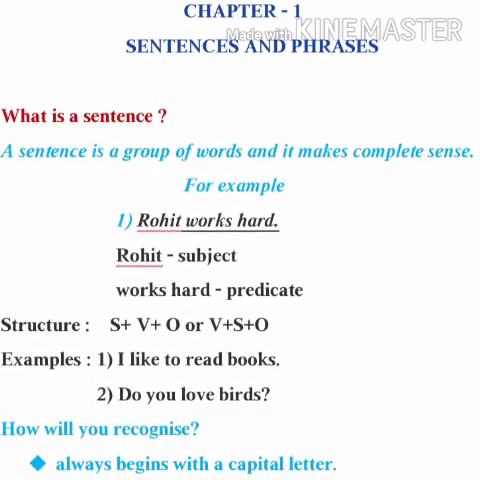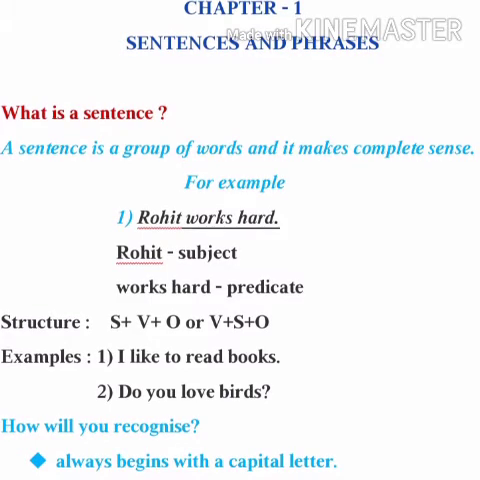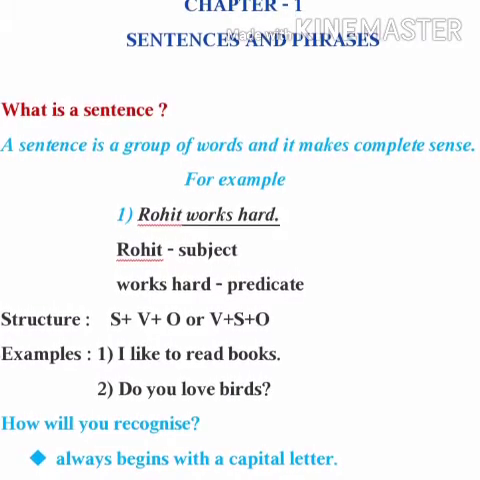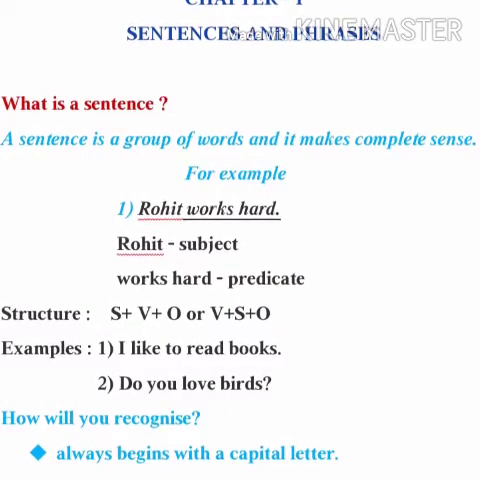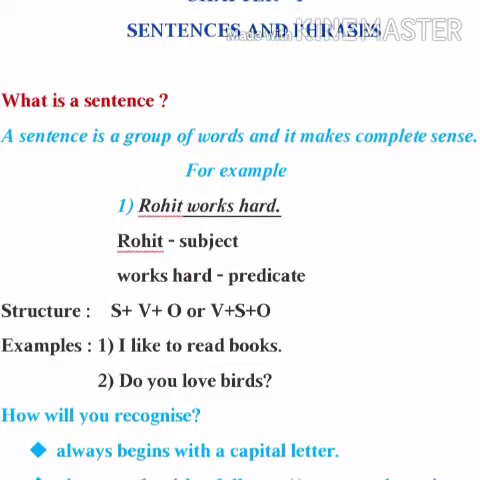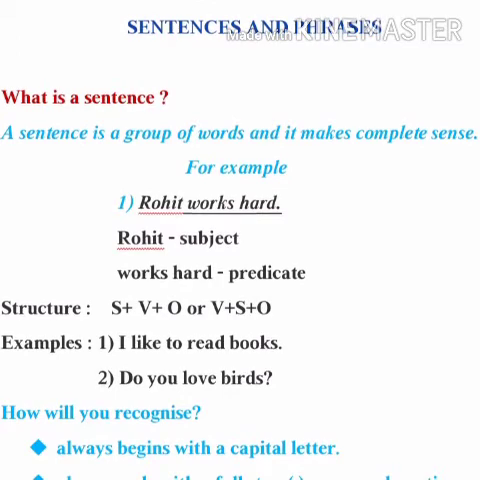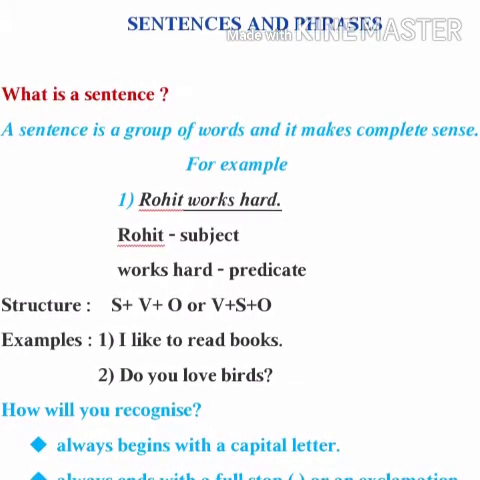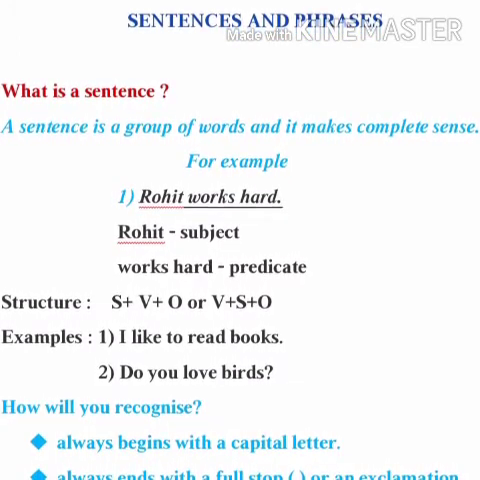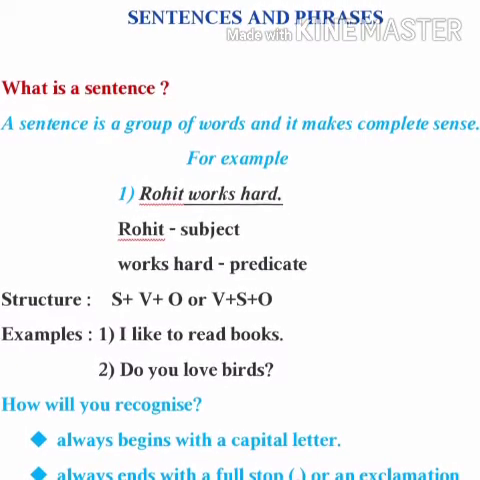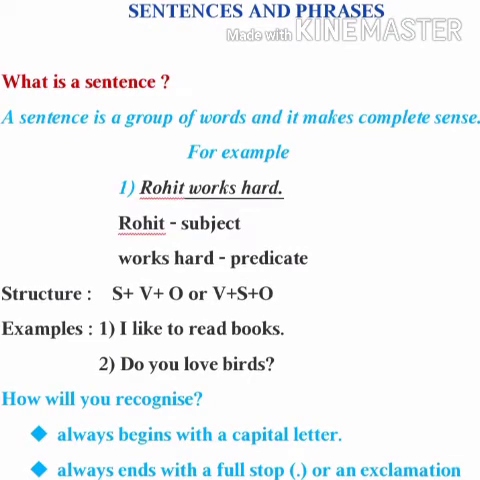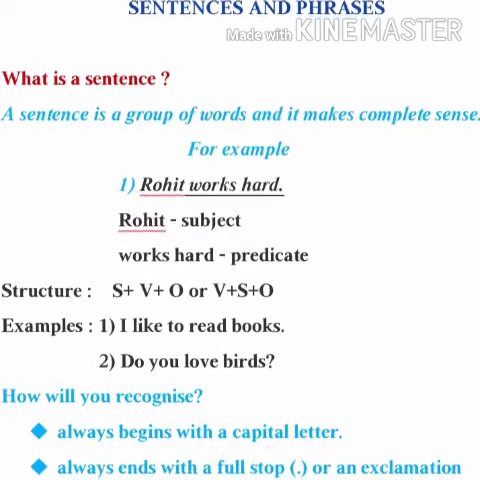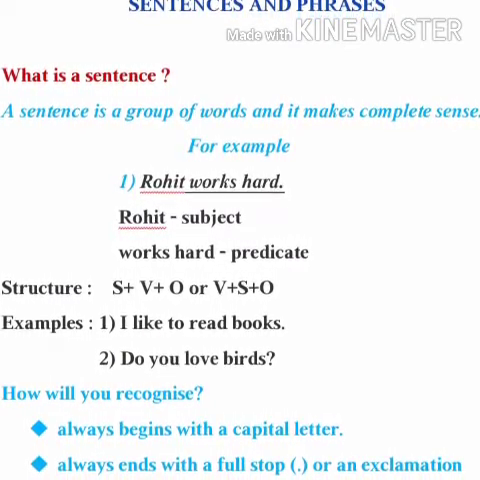So kids, a sentence is a group of words and it makes complete sense. For example, Rohit works hard. So first of all you have to find out who Rohit is. Rohit is the subject over here. And works hard together will be the predicate. You can see in the video that it has been written structure. Structure means S plus V plus O or VSO.